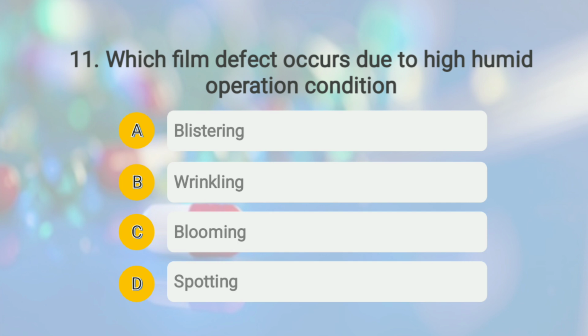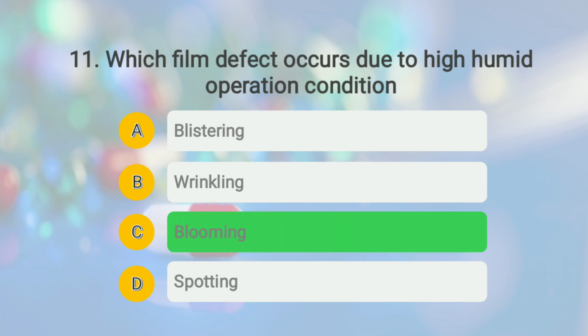So let us understand these defects first. First of all, blistering. Blistering is due to rapid drying. Then comes wrinkling. Wrinkling is because of improper drying or it is the natural tendency of a film former. Then next one is blooming, also known as hissing. It is due to humid operating condition. And the last one is spotting, also known as mottled tablet. These are due to color variation. So the right answer of this question is option number C, that is blooming.